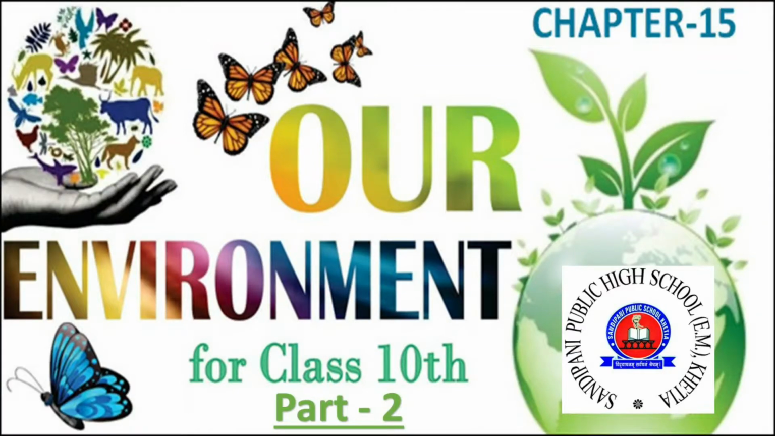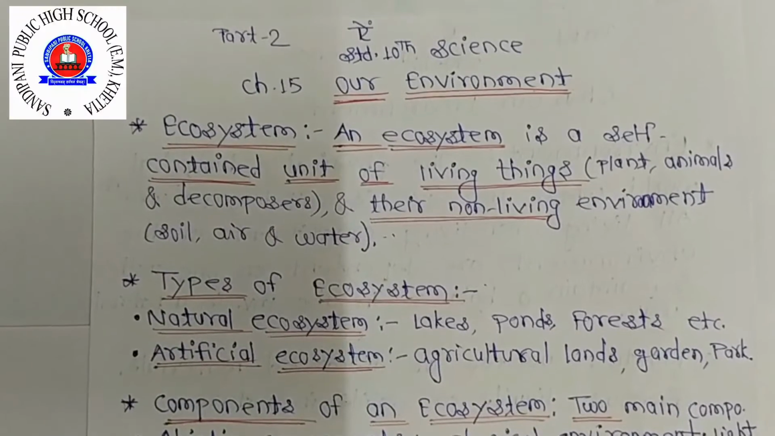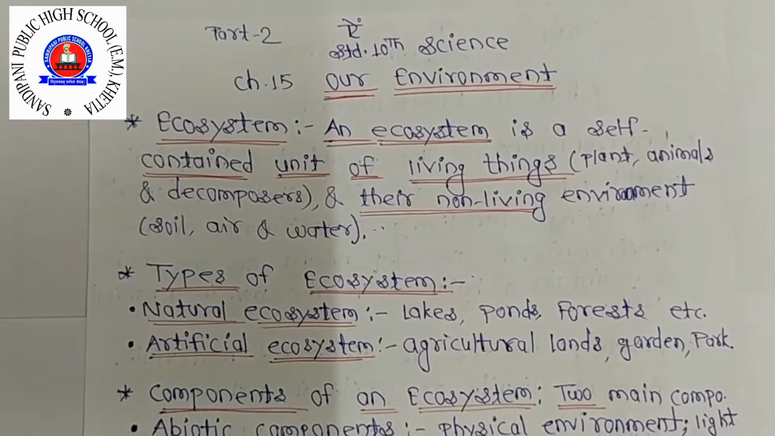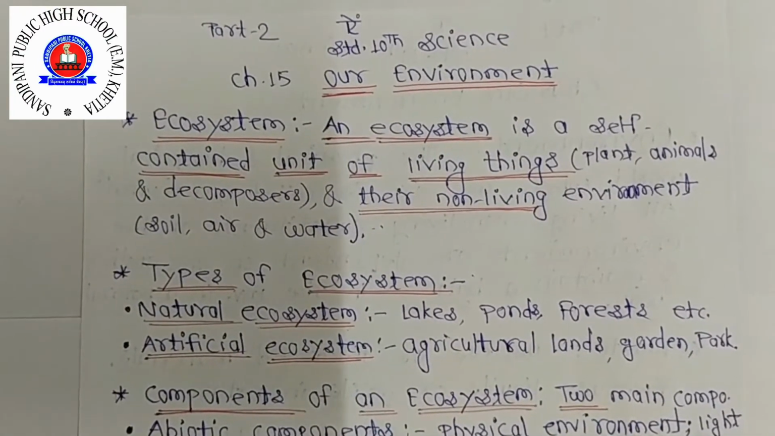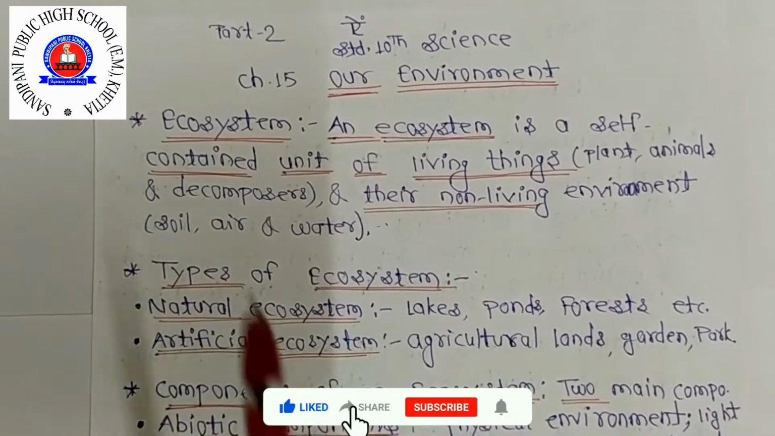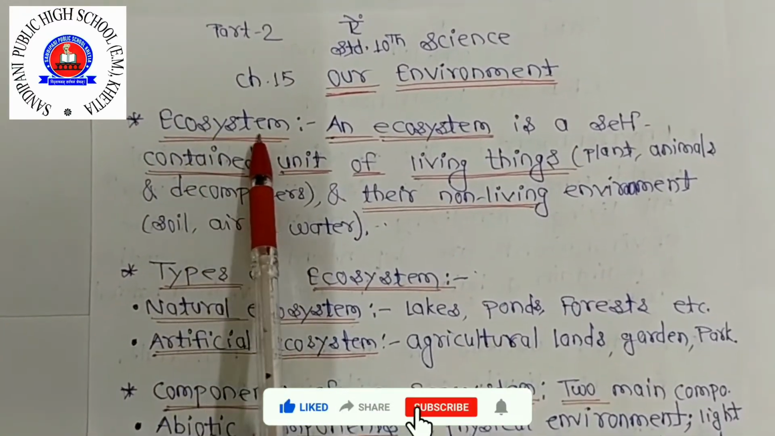Welcome students to the second session from your textbook, chapter number 15, Our Environment. Today we will continue in this chapter. In the last session we studied the introduction of environment and types of waste, biodegradable and non-biodegradable. So today we will continue this chapter and the next topic is ecosystem.